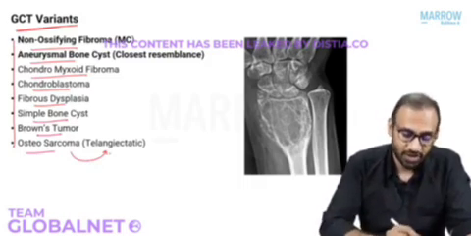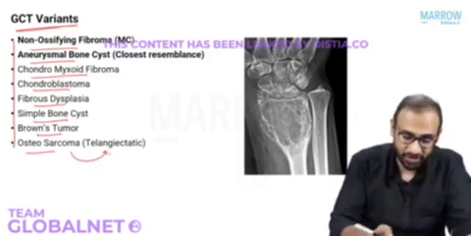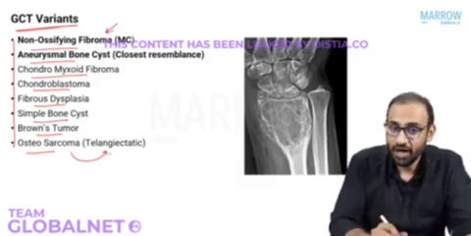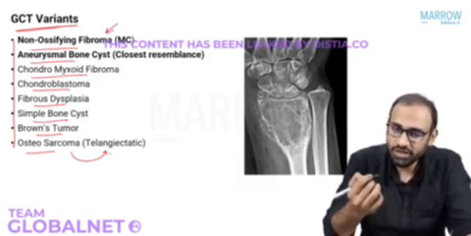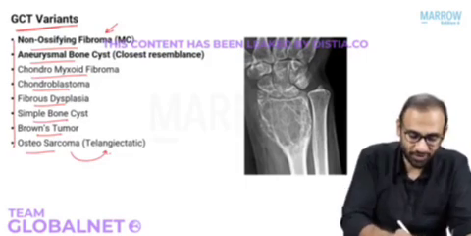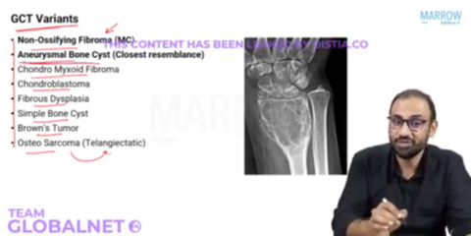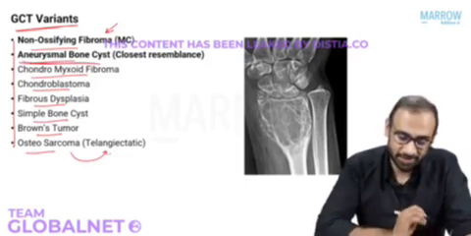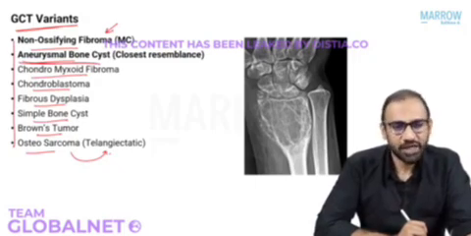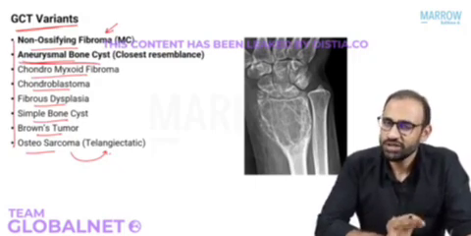So what do you need to remember? The most common giant cell tumor variant is non-ossifying fibroma, and the tumor that has the closest resemblance to giant cell tumor is aneurysmal bone cyst. Please remember, the treatment is also the same, extended curettage. And if you pay attention, they almost look the same.